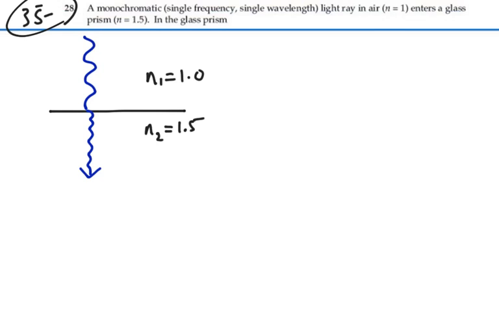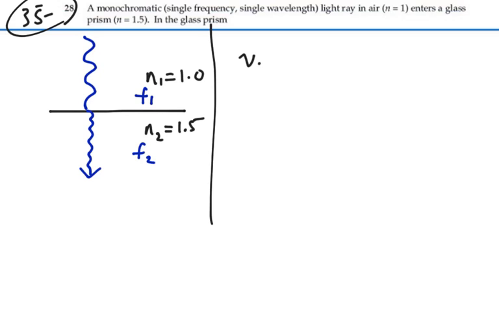Speed changes. But we can't have a bottleneck at the interface. So we can't have a buildup of frequency there. We can't have a change of energy or energy loss at the interface. So it must be true that the frequency in medium 1 is the same as the frequency in medium 2.